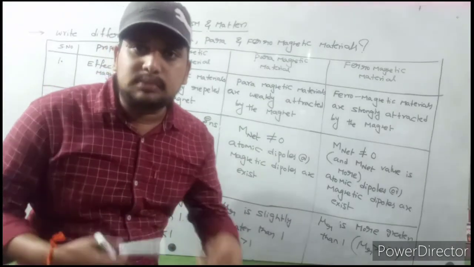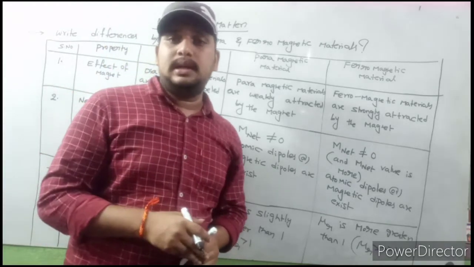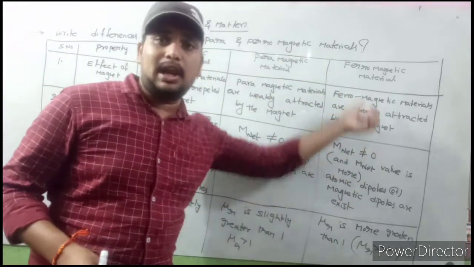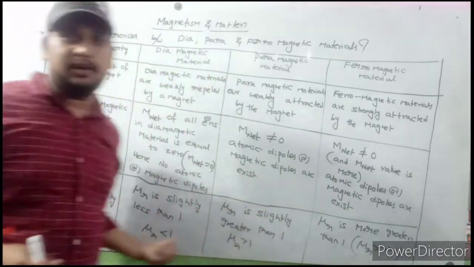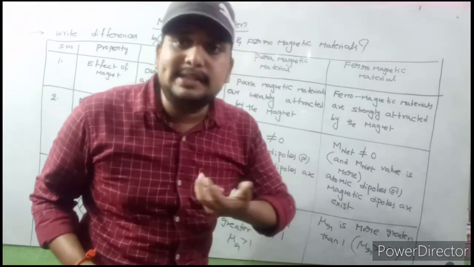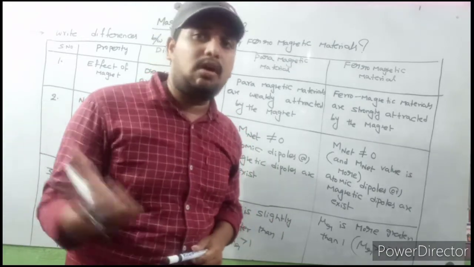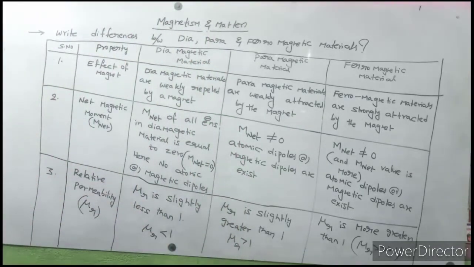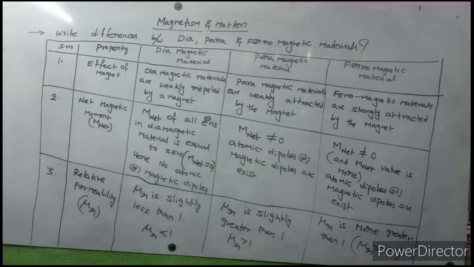If relative permeability is more, it allows more magnetic field lines to pass through it. So ferromagnetic materials allow more magnetic field lines to pass through compared to para and dia. Ferromagnetic materials have more permeability, which means more field lines through it. Okay. So these are the three properties. Please note this down. Now I will discuss a few more concepts.